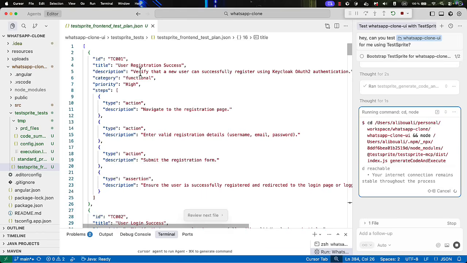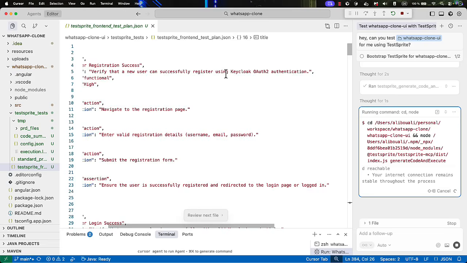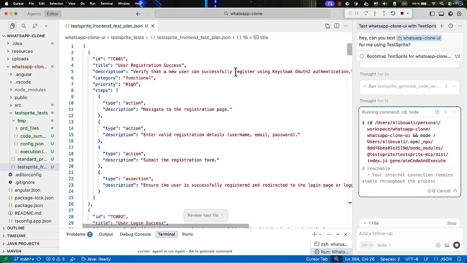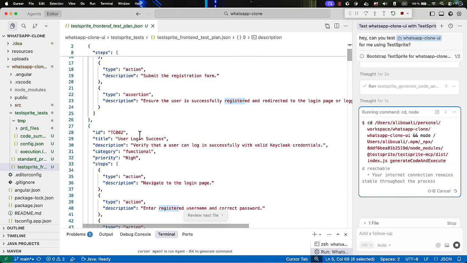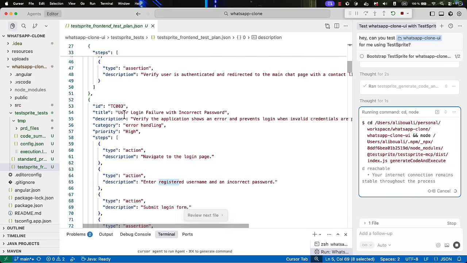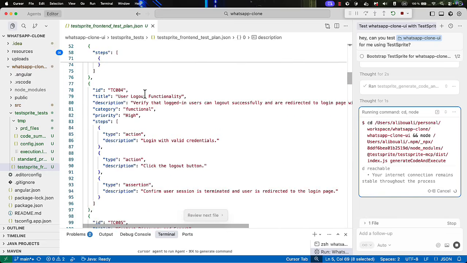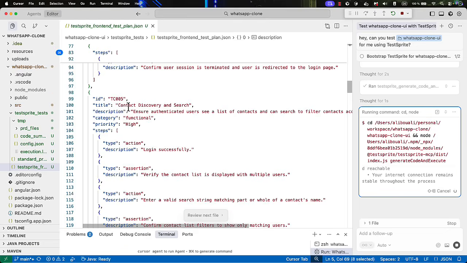Test case 1 is user registration success. The description: verify that the user can successfully register using Keycloak or OAuth2 authentication. So here it will test the registration process. Then we have user login success. We have also user login failure with incorrect password. We have user logout functionality. We have contact discovery and search.